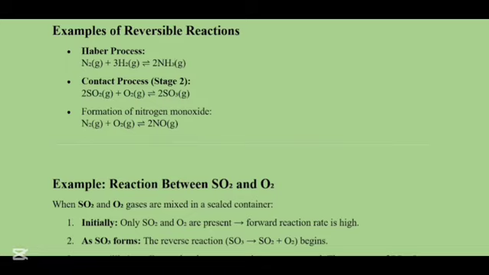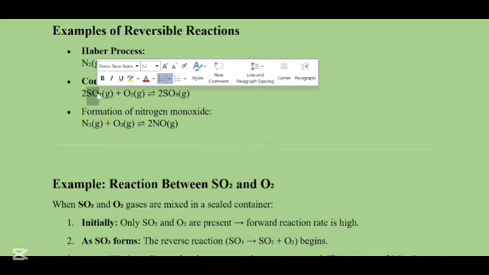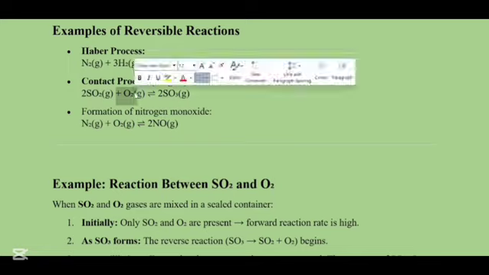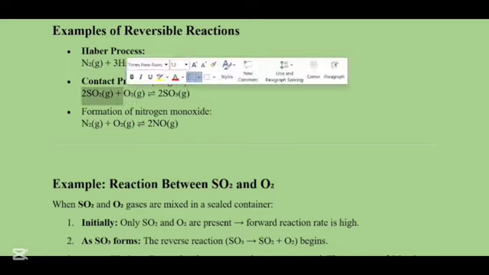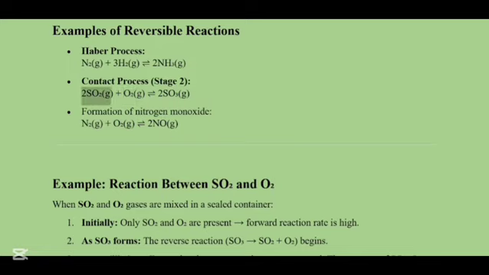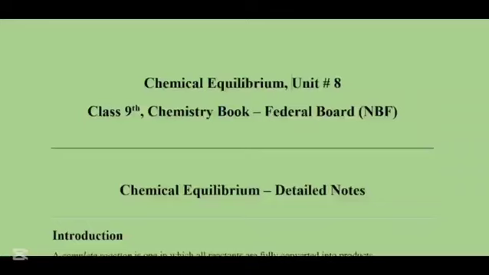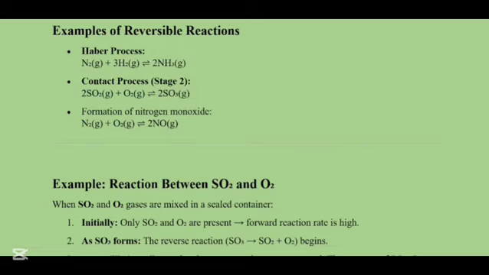Same as for sulfur dioxide. As you can see, we have 2SO2, then we have O2. When these two compounds combine, they produce a new product, which is 2SO3. This is basically a gas, and if we want to convert this gas back to its reactant form, you can do so as well.